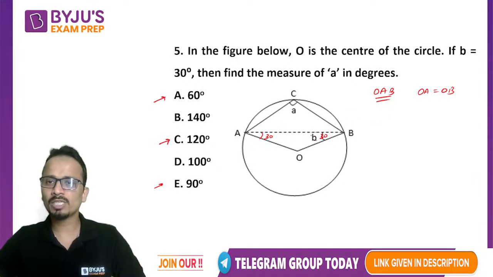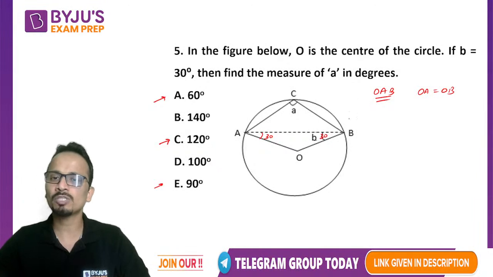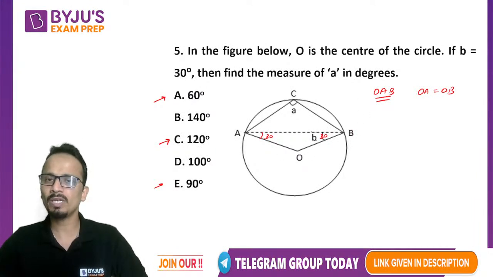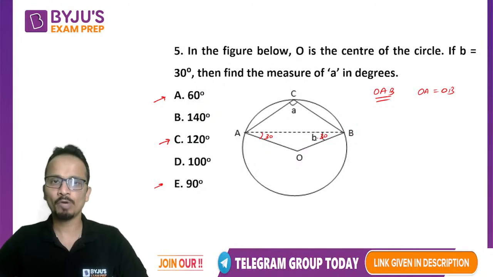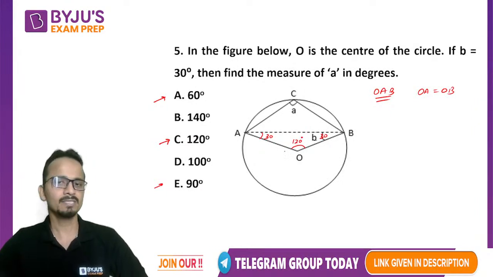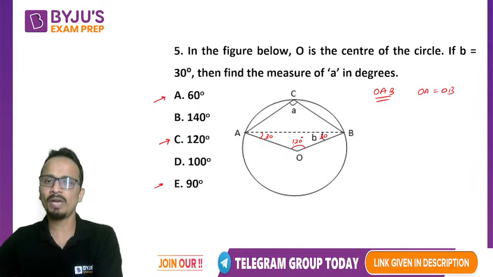So triangle OAB is an isosceles triangle. OA and OB are equal, so angles opposite to OA and OB will also be equal. Now one of the angles is given, I have written the other angle. So what will be this central angle? In this triangle, two angles are 30 and 30. So this central angle will be 120 degrees. Okay, central angle is 120 degrees.